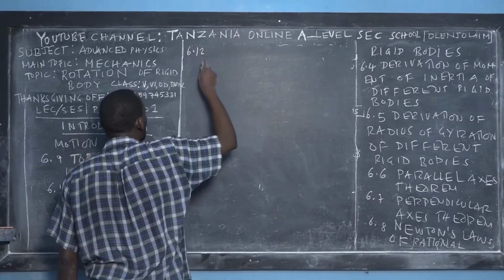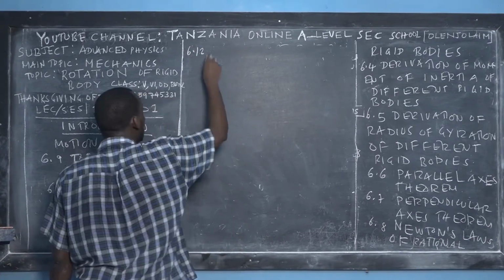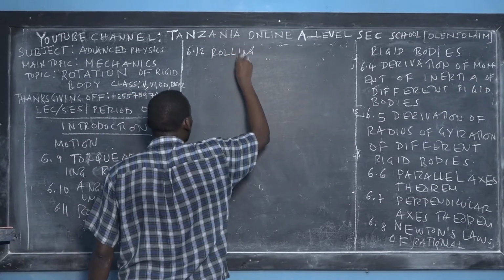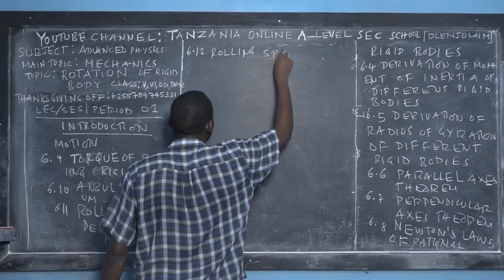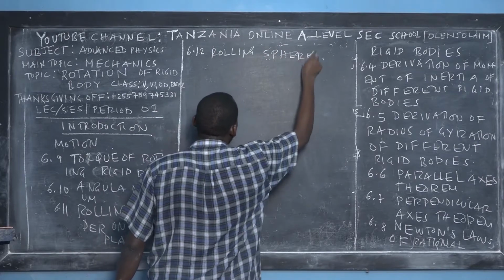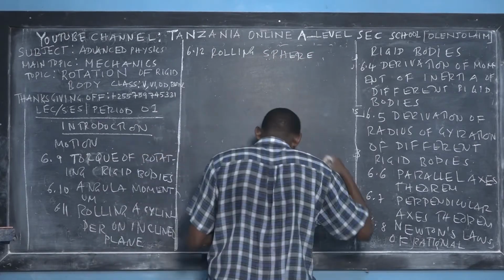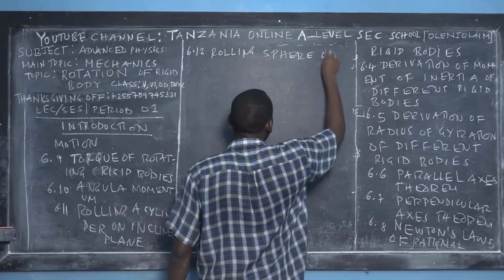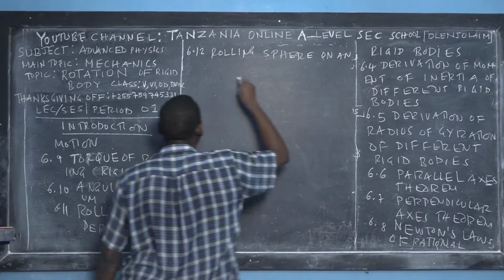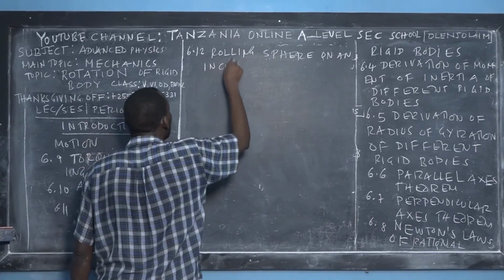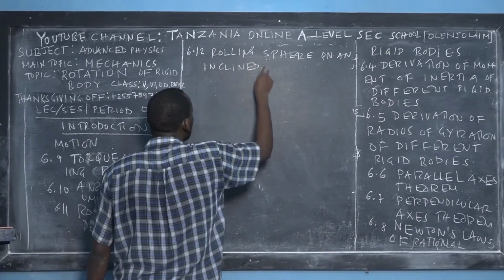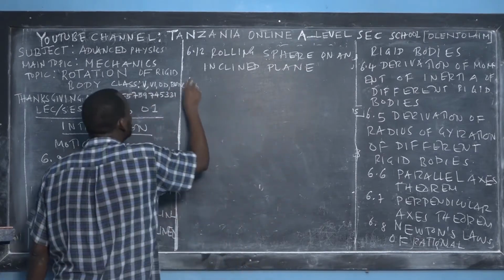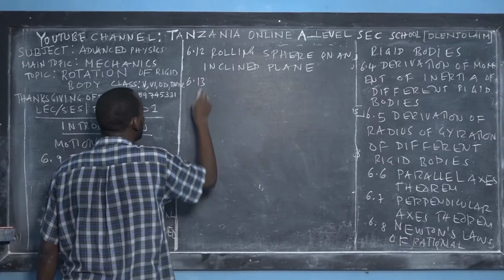Problem 1-2. I will teach you the concepts of rolling, now not a cylinder, the shape has changed. Rolling a sphere, which means rolling a sphere on an inclined plane, like the one that I told you in Newton's law.